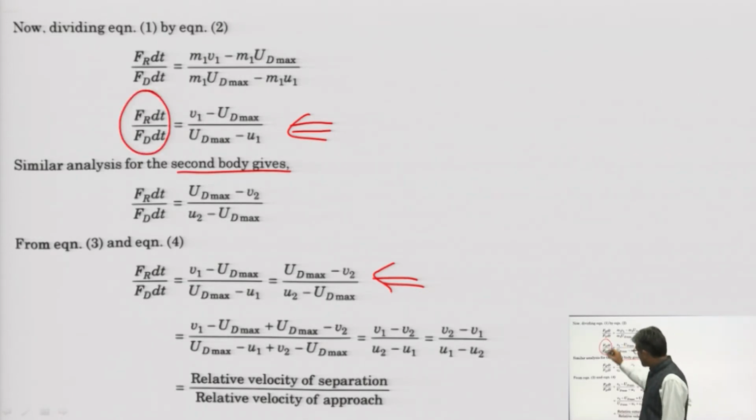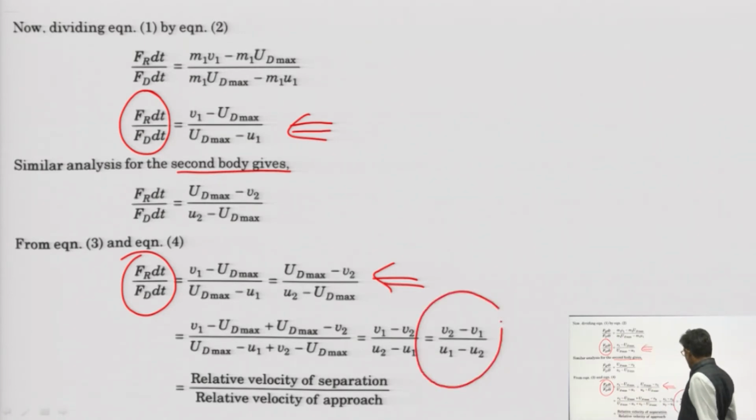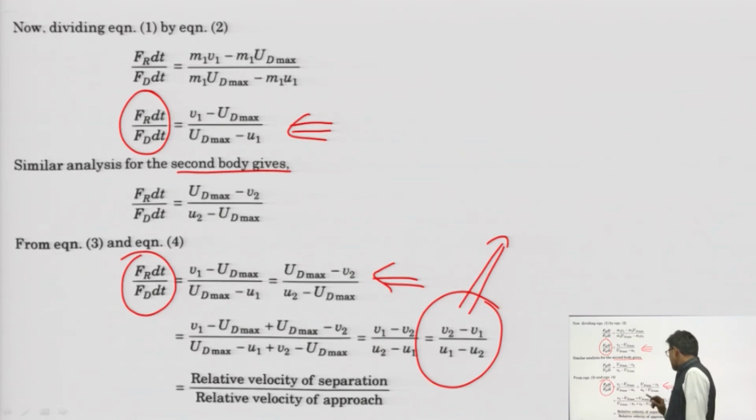Since the ratio is the same, therefore these two values should be same, and if we do that, then what are we getting? We are getting this one ratio. That ratio turns into this one, v2 minus v1 divided by u1 minus u2. v2 is the final velocity of body 2, v1 is the final velocity of body 1, divided by this one. It means relative velocity of separation divided by relative velocity of approach.